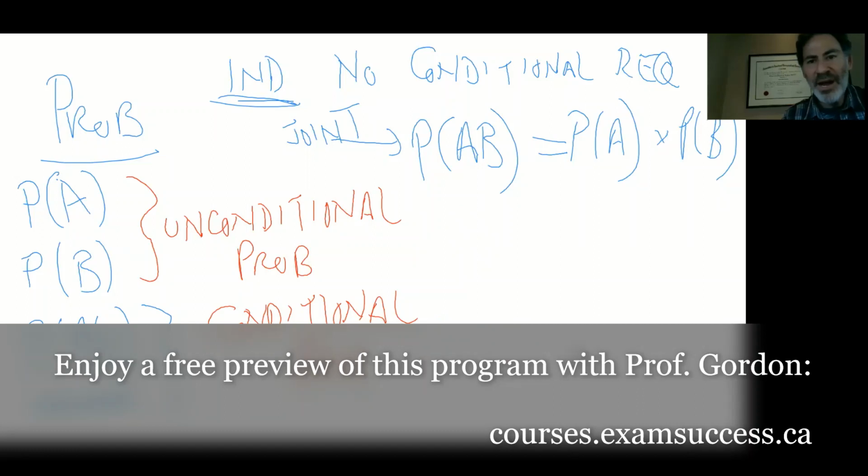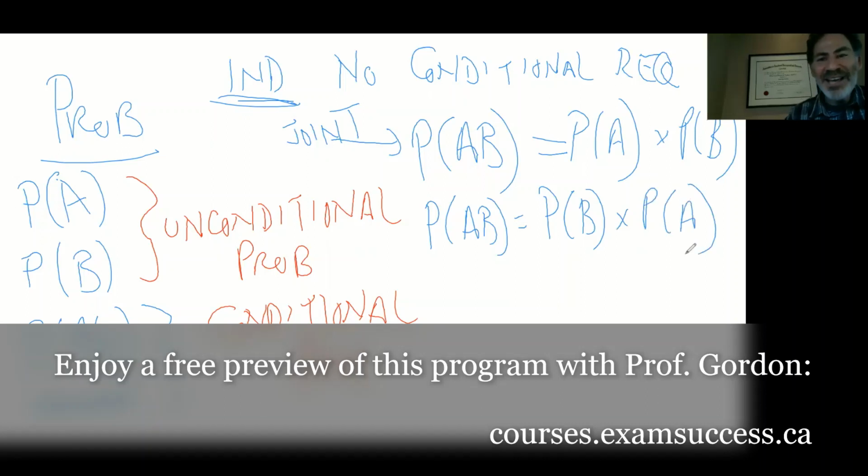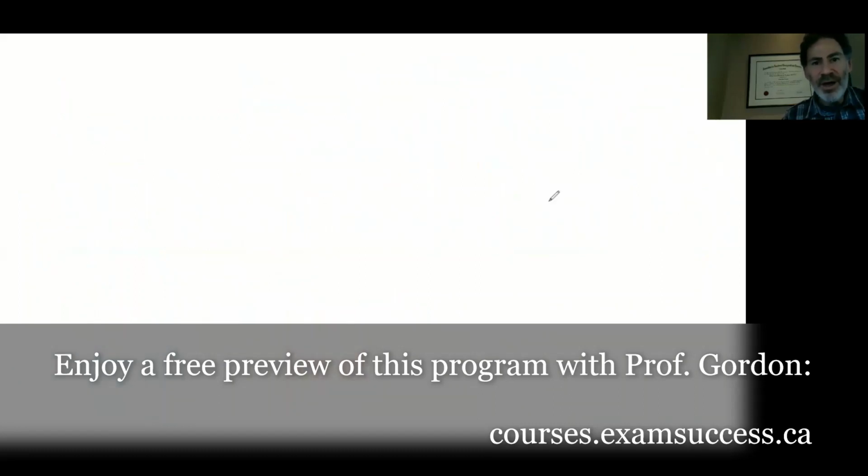Before I do that, let me come back up to my probability of A and B, and I want you to realize that it makes no difference if I write the probability of B times the probability of A. Sounds silly for me to write that, but I'm going to use this as a demonstration. First, I'm going to clear the screen so that I can write instead of just in that little corner. So probability of A and B is equal to probability of A times probability of B.